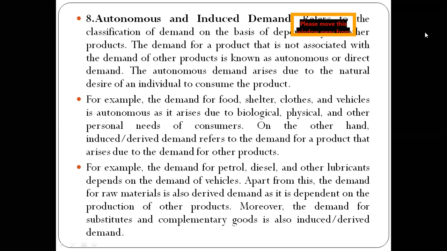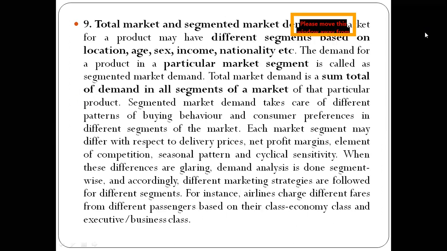On the other hand, derived or induced demand refers to the demand for a product that arises due to the demand of another product, like demand for petrol, diesel, and other lubricants depends upon the demand of vehicles. Demand of raw material is also derived demand as it is dependent on the production of other goods. And we can also say that substitute and complementary goods are also induced and derived demand.